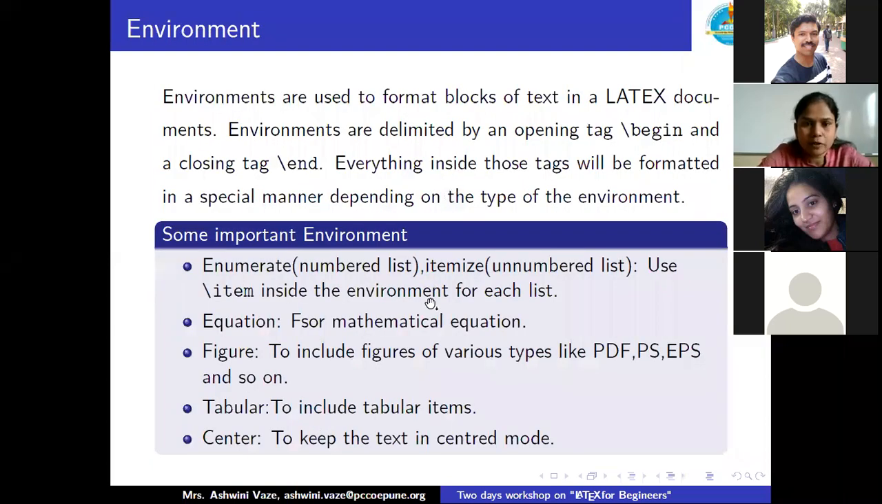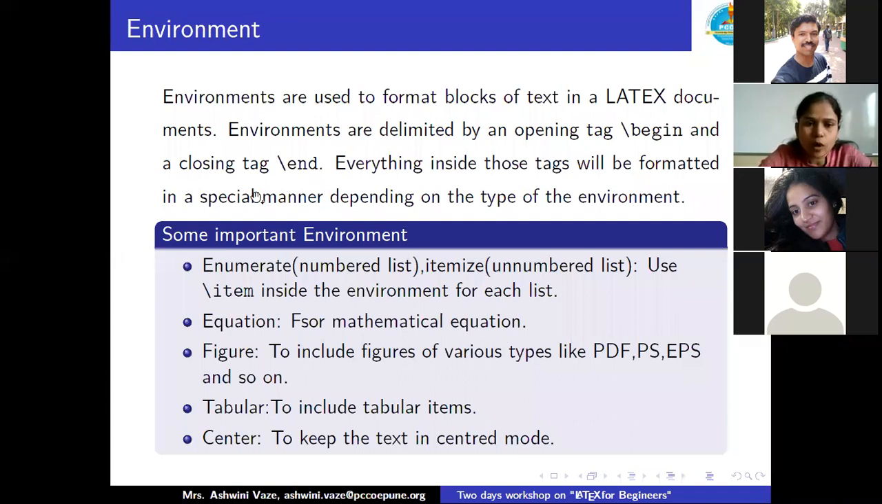Now let me explain, before we go for the research article and all, one important thing: the environment. Environments are used to format blocks of text in a LaTeX document. Environments are delimited by an opening tag \begin and a closing tag \end. Everything inside those tags will be formatted in a special manner depending on the type of environment.